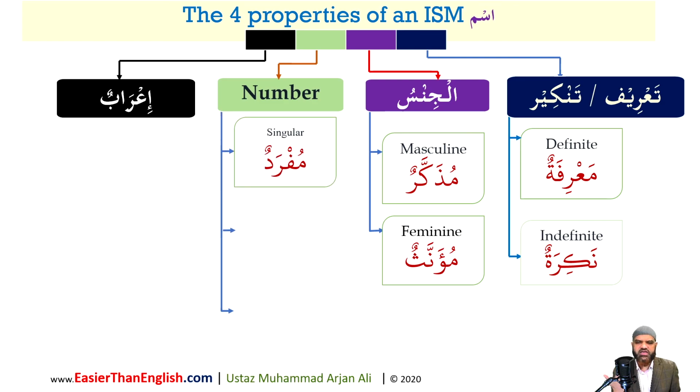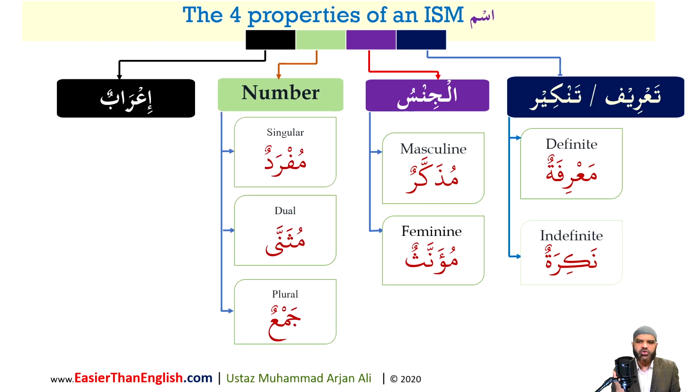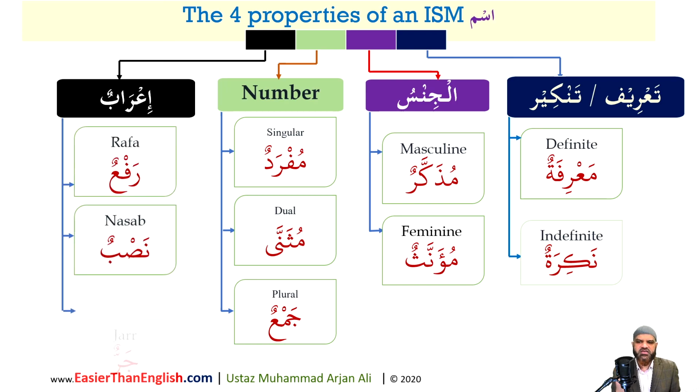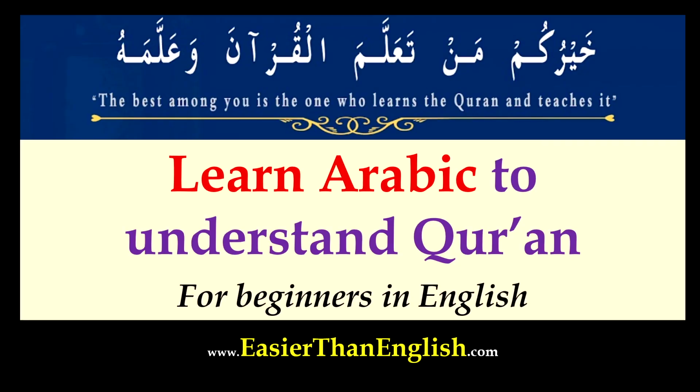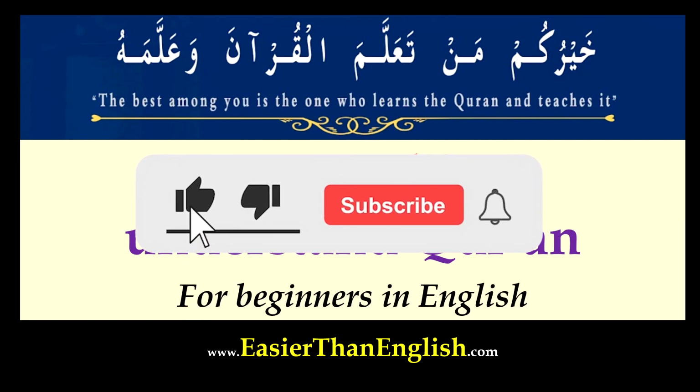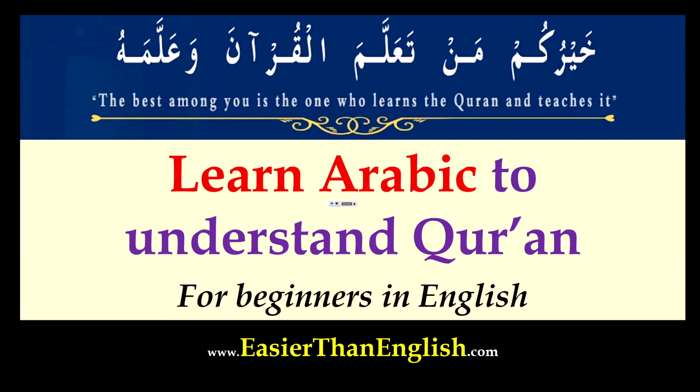Number, we will deal with in the next lessons, inshallah ta'ala: singular, dual, and plural. I'rab, please remember, muslimun, rafa, musliman, nasab, muslimin, jar. And that's all you really need at this stage to move forward in Arabic, inshallah. Alhamdulillah, that's all I need to share with you regarding the subject of grammatical gender of an ism. It's more than enough information for you to continue to study Arabic, even to beyond intermediate, even to advanced level. It is all you need to build your solid foundation. I hope and pray the notes have made sense, and I hope and pray, inshallah ta'ala, you've taken some notes and done the practical actions I've asked you to do.